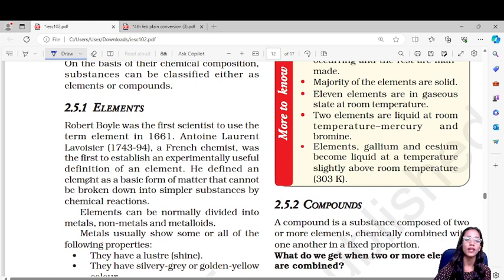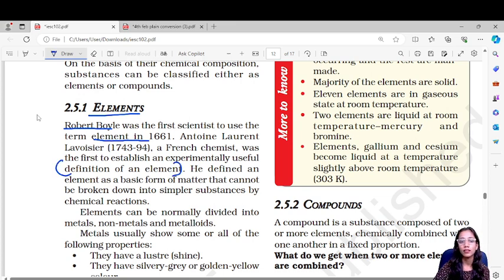First we will see what are elements. You need to remember the names of the scientists over here. Robert Boyle was the first scientist to use the term element in 1661. Then Antoine Laurent Lavoisier, a French chemist, established an experimentally useful definition of element.